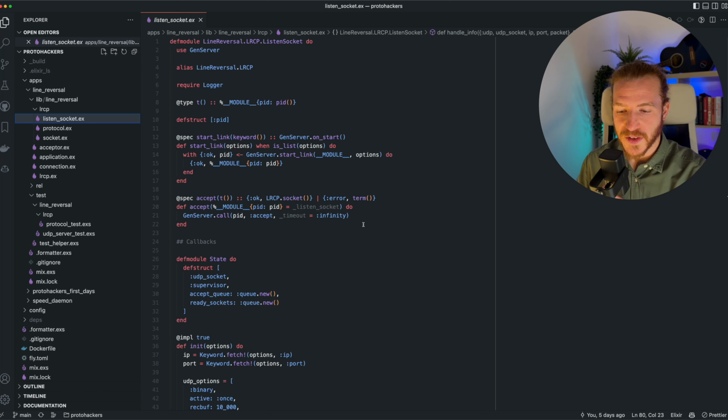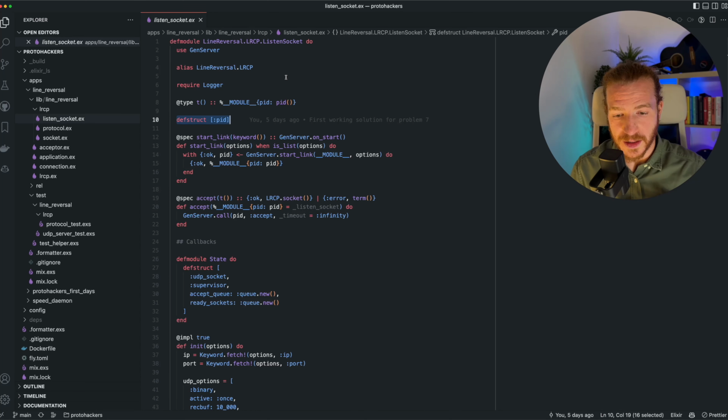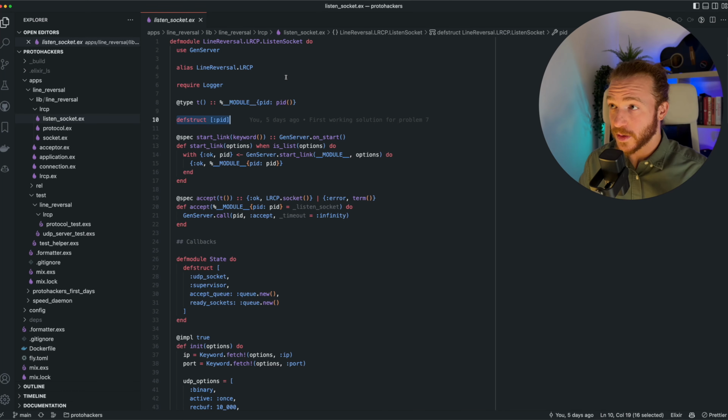So first things first, we'll define a struct called listen socket, which is why I used abstract here as the module that we can use to pass the listen socket around instead of passing just the raw PID of the gen server itself. It just makes things a little bit easier to work with, I think. And let's move on to the implementation.